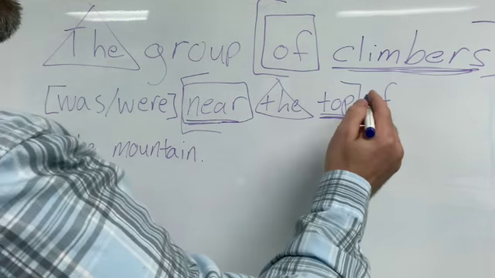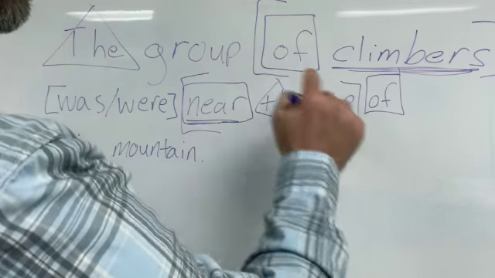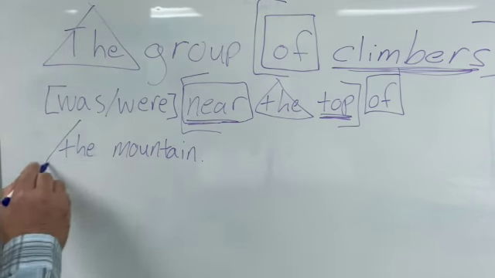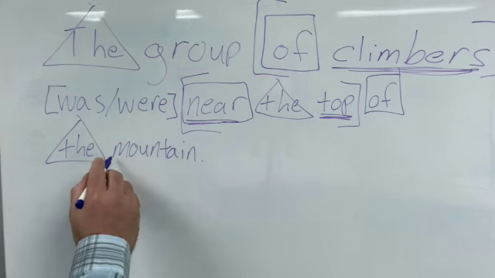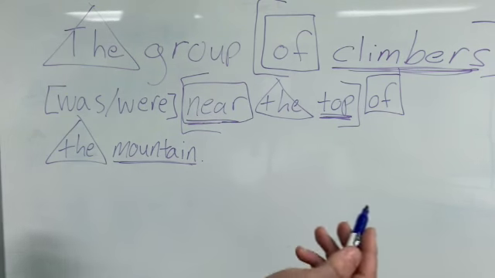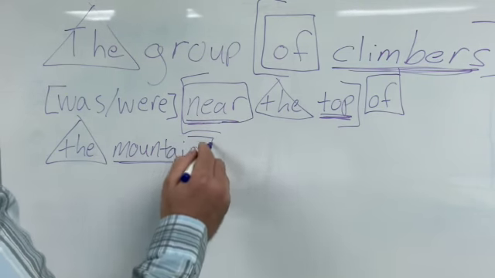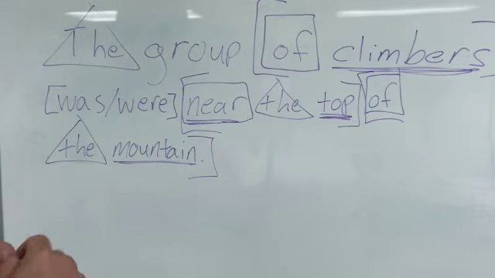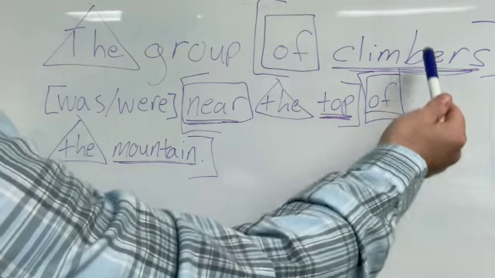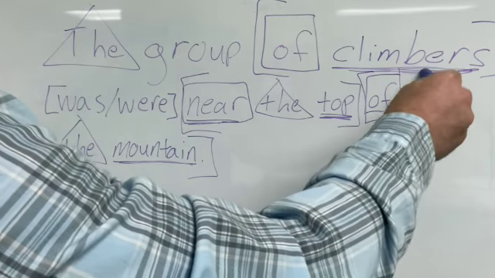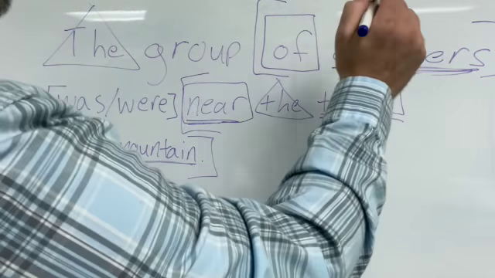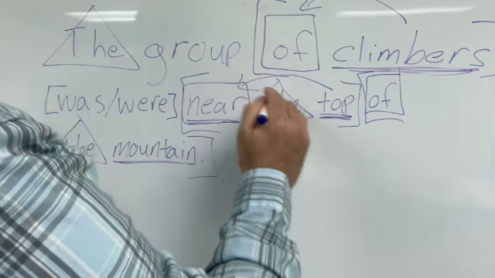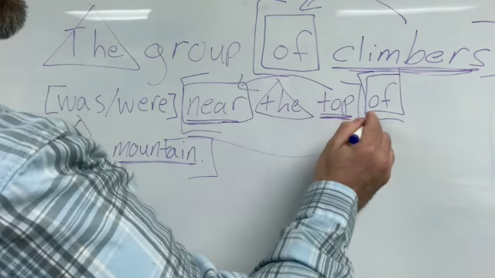The next one, the word of, is also a preposition, as it was here. And if you can see down here, we have another article in the word the, and mountain would be a noun. That is the object of the preposition. So this is our other prepositional phrase. Now, being that these are prepositions and that these are nouns or objects of the preposition, these objects, these nouns, belong to the preposition. So mountain would belong to of here.